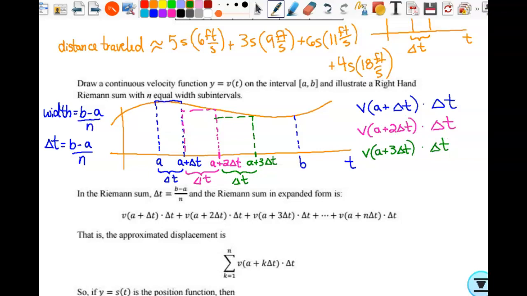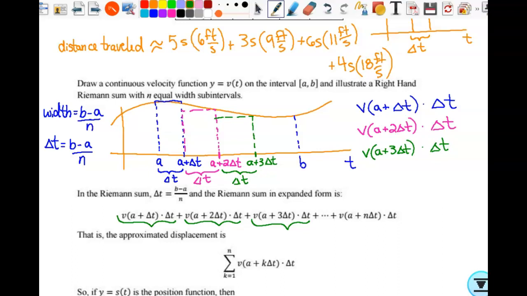And without drawing it, how could I find the area of that fourth rectangle? There you go. The only thing that changes would be my velocity value. I would then evaluate it at a plus 4 delta t, but we're using equal width subintervals, so the base of each rectangle is delta t. Everybody okay? All right, so here it is. This is the area of the first rectangle plus the area of rectangle 2 plus the area of rectangle 3, and so on, all the way to rectangle n.